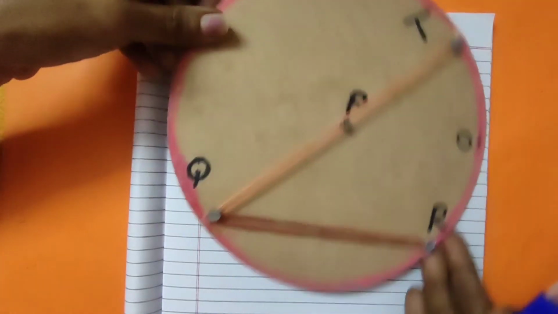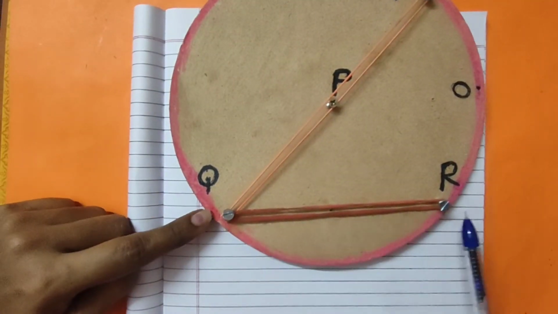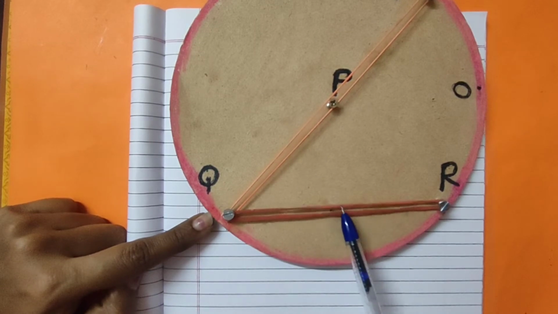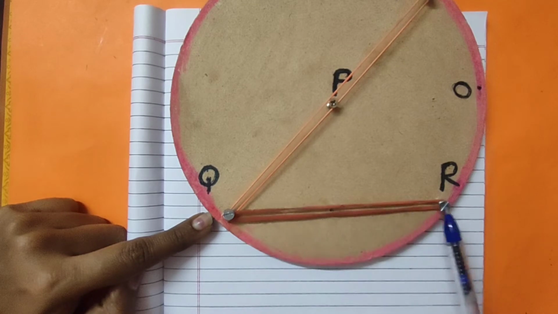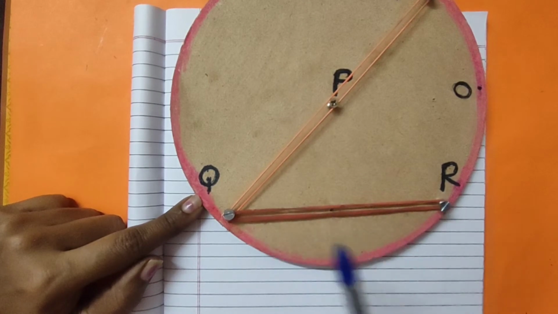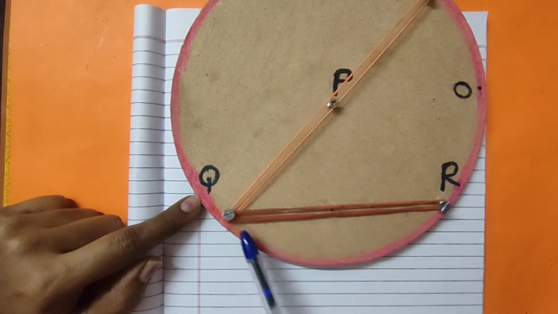So can I say this is a diameter? No. Why can't we say this is a diameter? Because there is no center of the circle here. Right? So we can't say. But what is this segment called? This segment is called a chord. Okay dear, chord. What is the condition for the chord? A chord is also a segment where the 2 points should be on the circle.